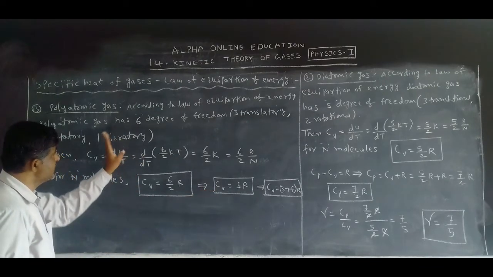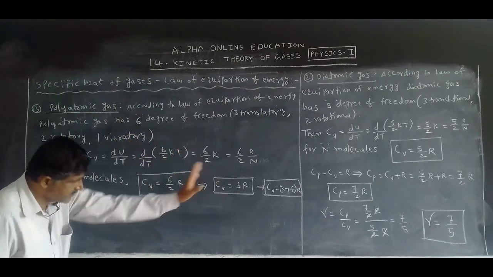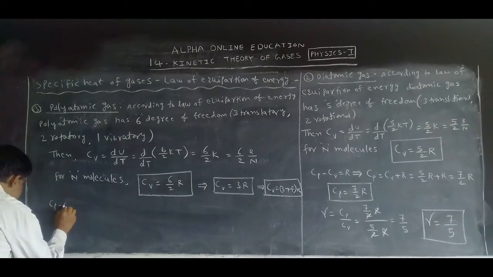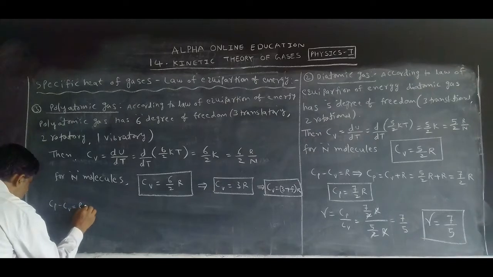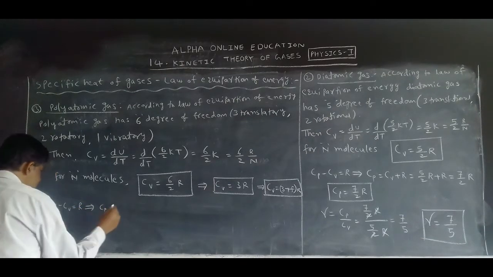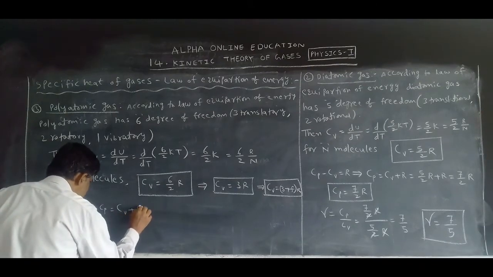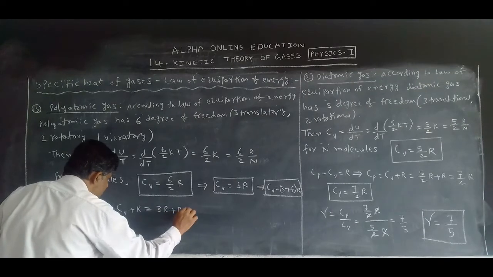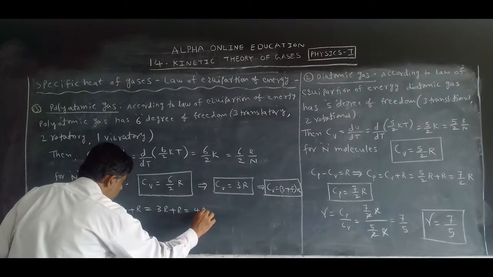For polyatomic, I am taking 6 degrees; more than that, 3 plus F times R. And we know that Cp minus Cv is equal to R. Then Cp is equal to Cv plus R, so 3R plus R becomes 4R.